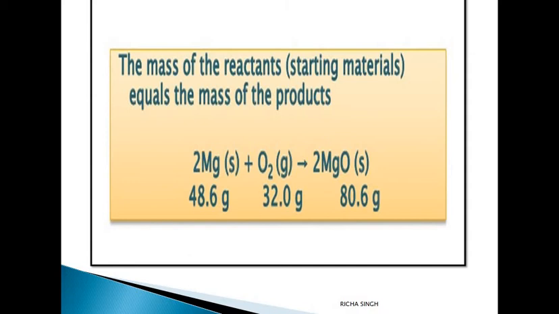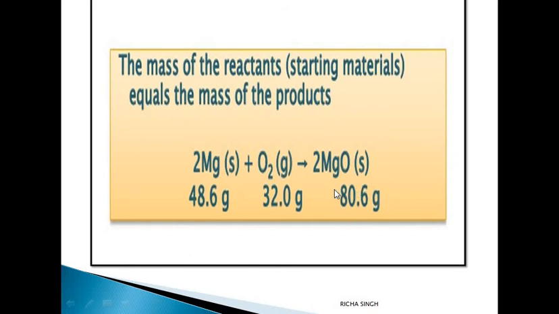One more example. The mass of the reactants is equal. For example, 48.6 grams of magnesium is combining with 32 grams of oxygen. Then it is giving 80.6 grams of magnesium oxide. Why? Because the total mass of the reactants is always equal to the mass of the product.